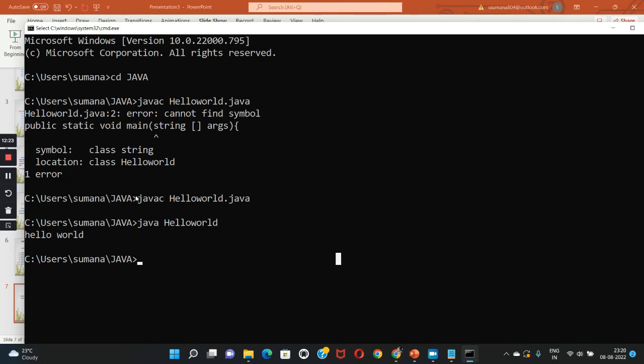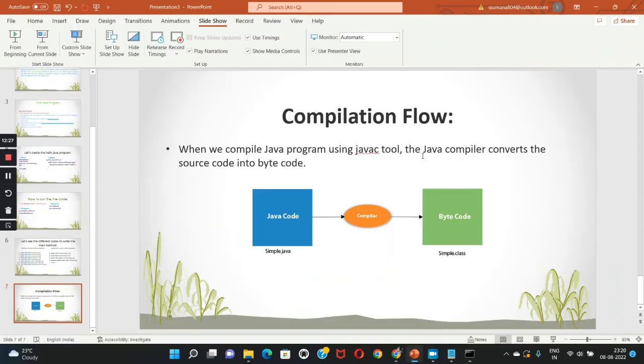While we are using the javac tool in compilation, the Java compiler converts the source code into bytecode. That means the compiler converts the Java code to bytecode.